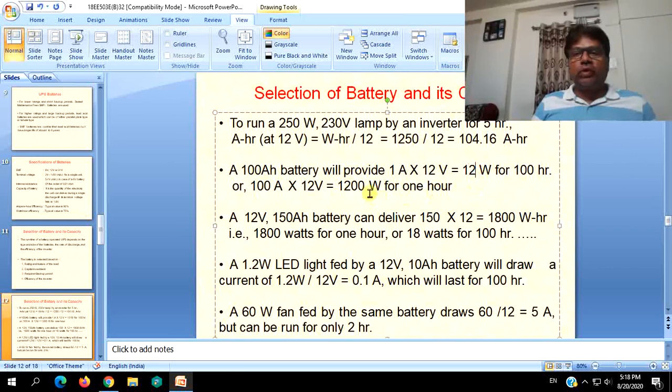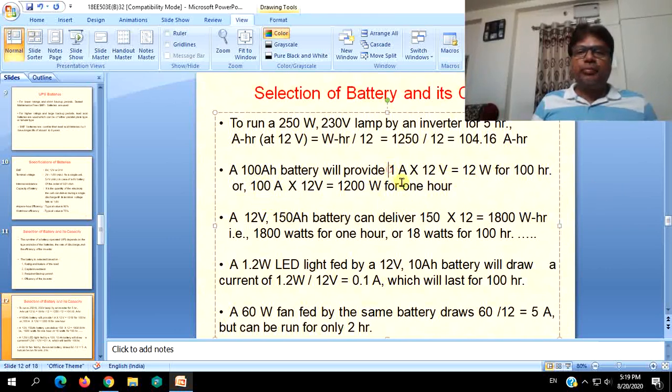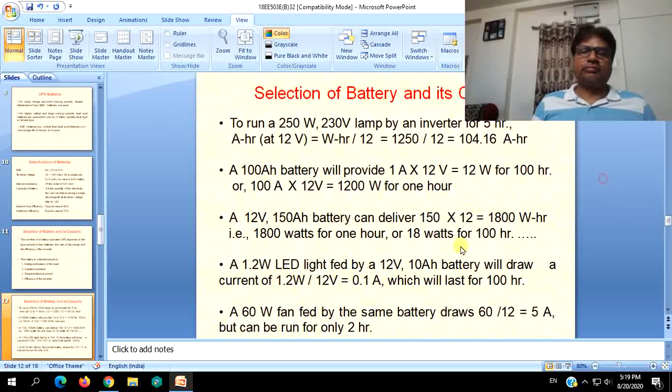These two, 12 watts and 1200 watts, are mentioned according to watt hour capacity. Whereas you can also say that 1 ampere of current can be delivered for 100 hours, or 100 amperes can be delivered for only 1 hour, that is your ampere hour capacity. A 12 volt 150 Ah battery can deliver how much power? That is simply 150 into 12, 1800 watt hours. So it can deliver 1800 watts for 1 hour or 18 watts for 100 hours.